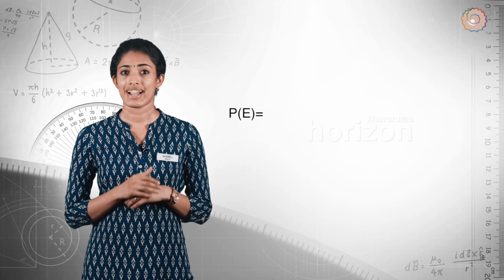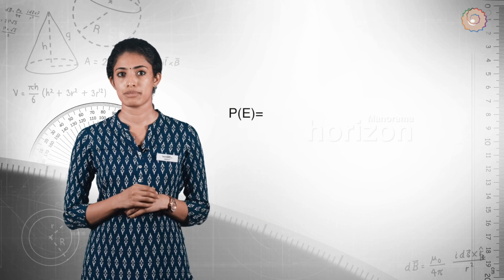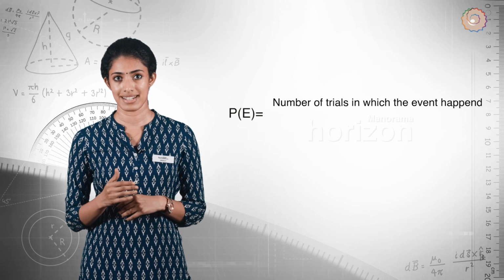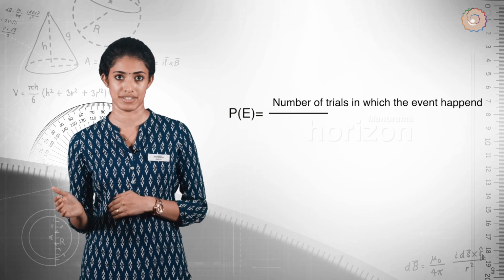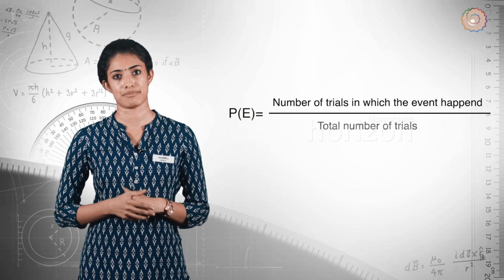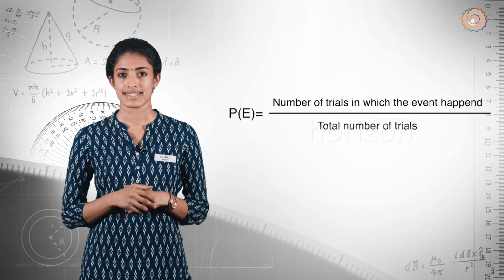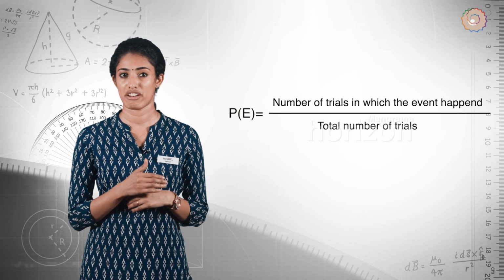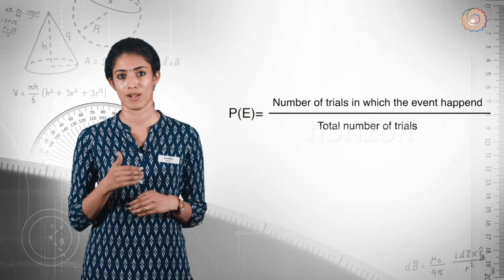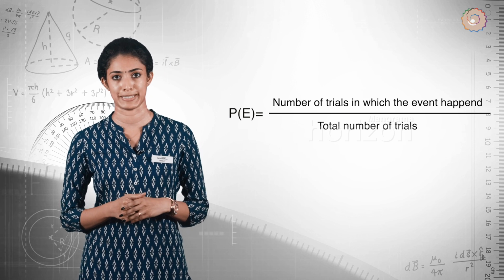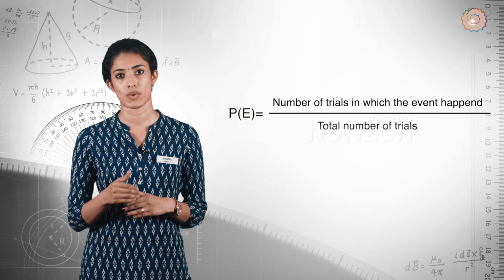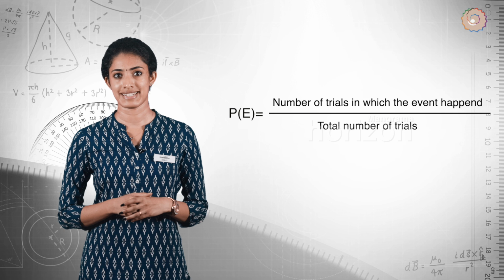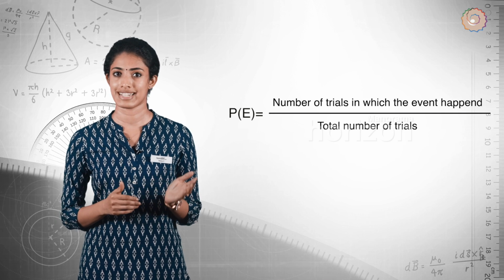That is, for any event E, the probability P of E can be defined as the number of trials in which the event has happened divided by the total number of trials. So, the probability of the event head showing up when a fair coin is tossed is also called the empirical probability P of E, which is equal to 1 divided by 2. Similarly, the probability of any event is between 0 and 1.